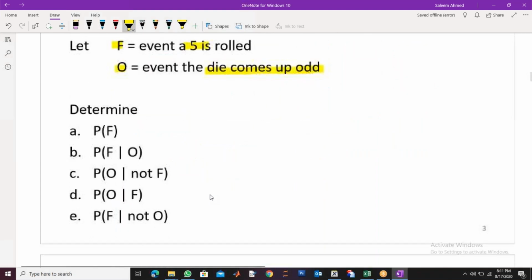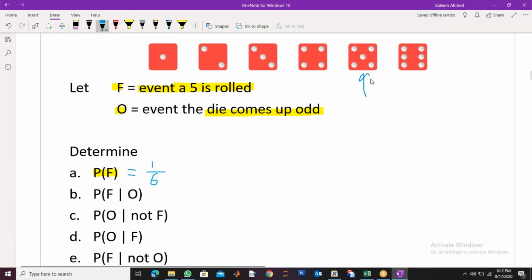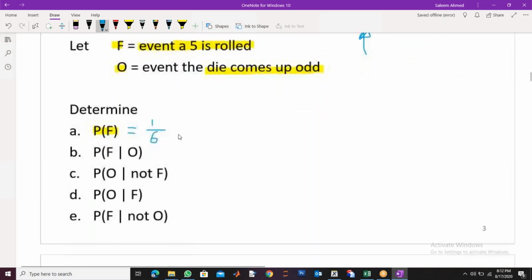For example, here, the question is what is the probability of F? Now, you see, this is not a conditional probability. The first one is not conditional because nothing is given to me. I said if I roll a die, what is the probability of 5? What is the probability that a 5 is rolled? Everyone knows that it is 1 by 6. Agree? Because there are 6 total outcomes, and 5 is favorable. This 1 is favorable to 5 and total are 6. So 1 by 6 is the probability.